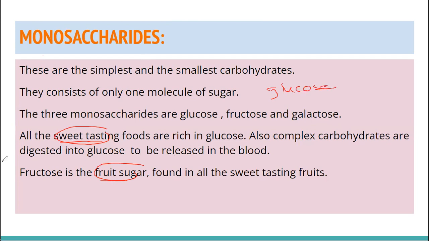And that will cause, in those who are diabetic, a hike in the glucose level. Even in normal people, the glucose level rises but remains within the limit.